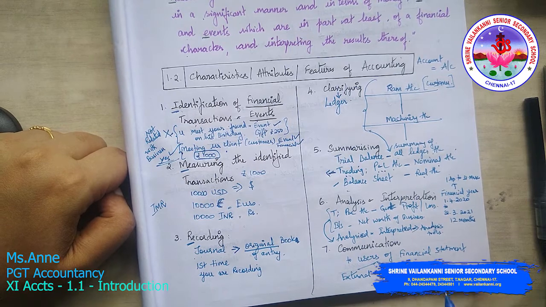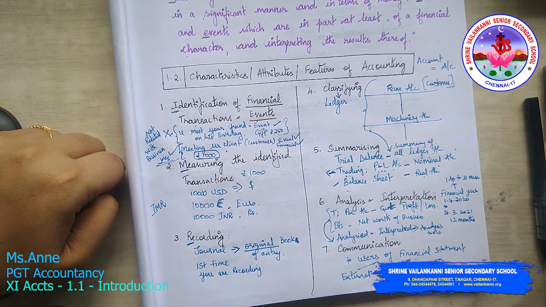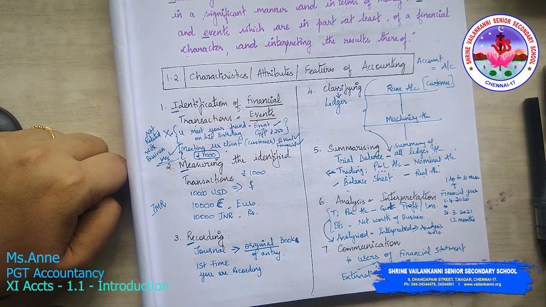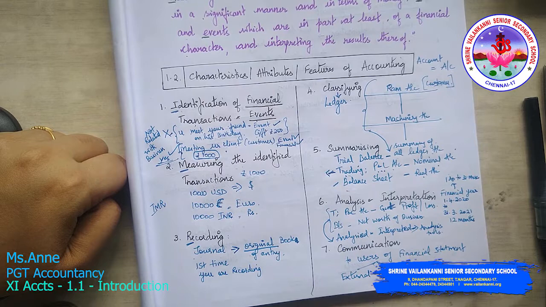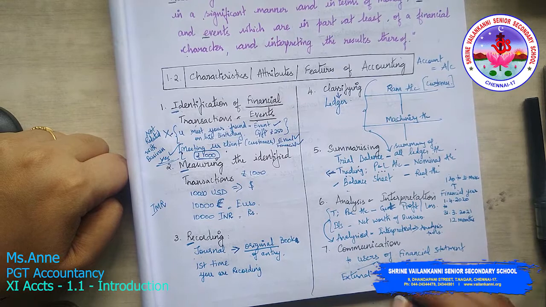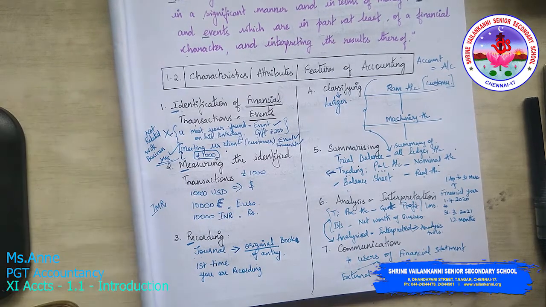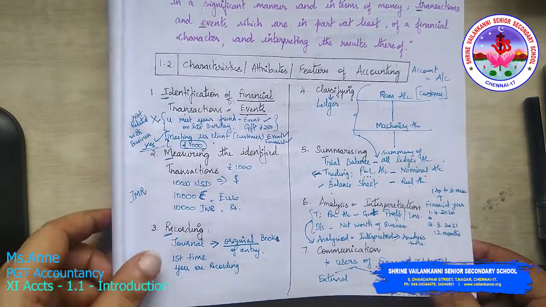Then you have the external persons like press and media. They will always be capturing the profits of a company, that this company has declared dividend. If you observe the news, you will come to know that this company is declaring dividend, this company is paying so much liability in the court. All this information is captured by media. External people can be the government, and the investors and prospective investors. We will be learning about all these things shortly. So these are the characteristics, attributes and features of accounting.